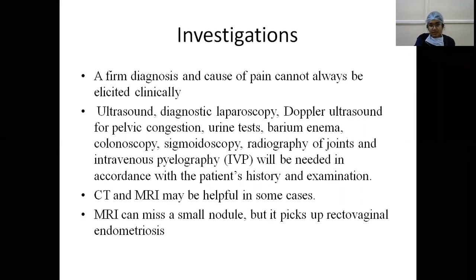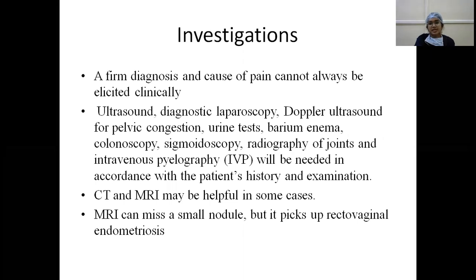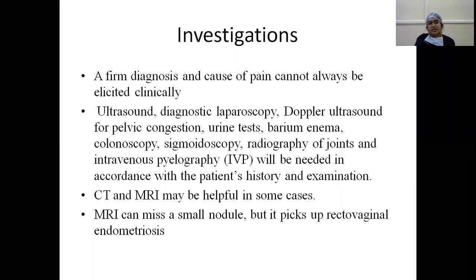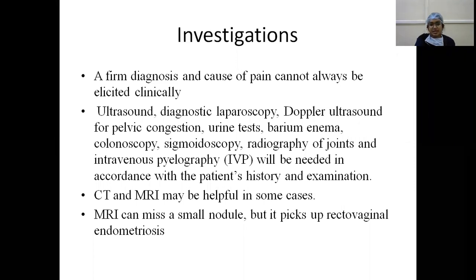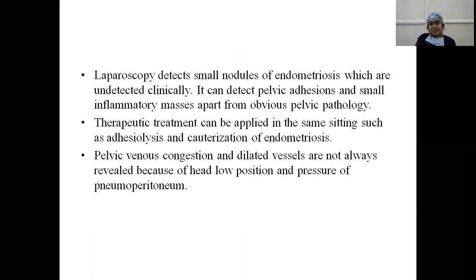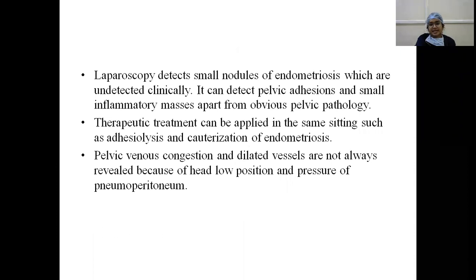So investigations. A firm diagnosis and cause of pain cannot always be elicited clinically. Ultrasound, diagnostic laparoscopy, Doppler ultrasound for pelvic congestion, urine test, barium enema, colonoscopy, sigmoidoscopy, radiography of the joints, and intravenous pyelography will be needed in accordance with the patient history and examination. CT and MRI may be useful in some cases, and MRI can miss a small nodule, but it picks up rectovaginal endometriosis. So, laparoscopy detects small nodules of endometriosis which are undetected clinically.